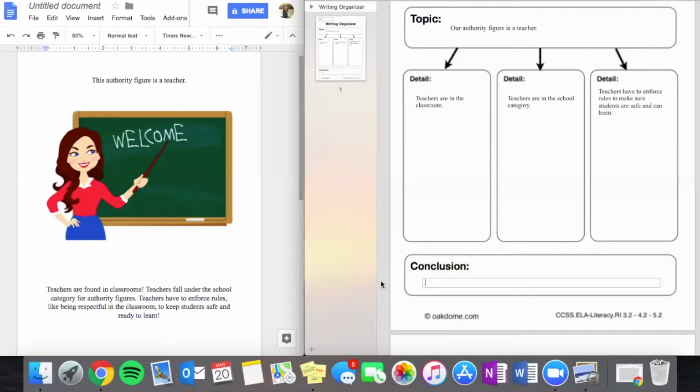So from all of that, I think we know that the role of a teacher is to make sure students are learning in school and that they are safe.